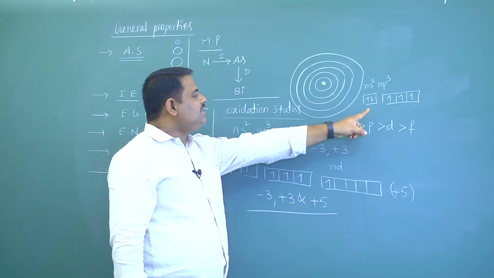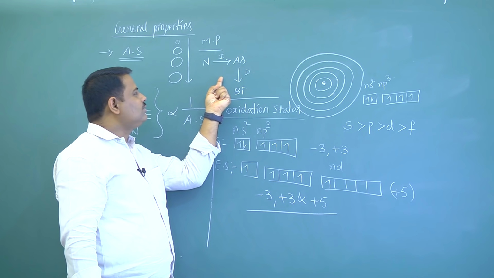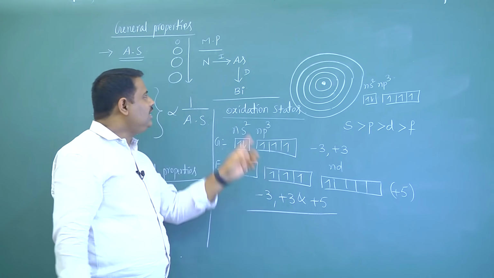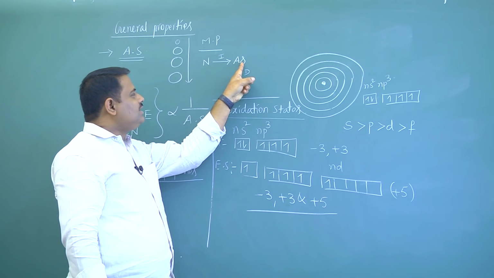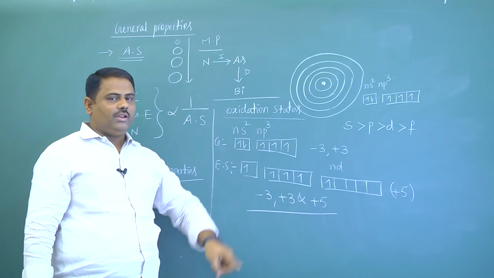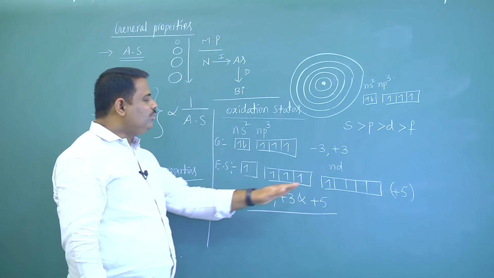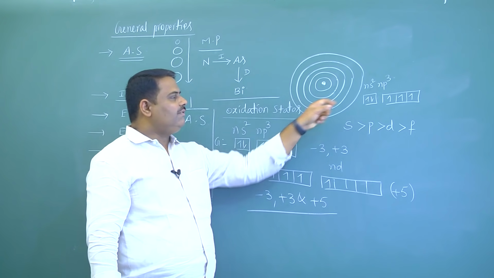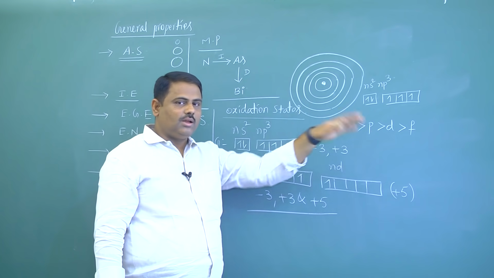Now here, this is the reason for the melting point order also. Generally, melting point increases from nitrogen to arsenic and then decreases to bismuth because of the inert pair effect. Due to poor shielding effect of d and f orbitals, nuclear force of attraction is more on the last orbit.